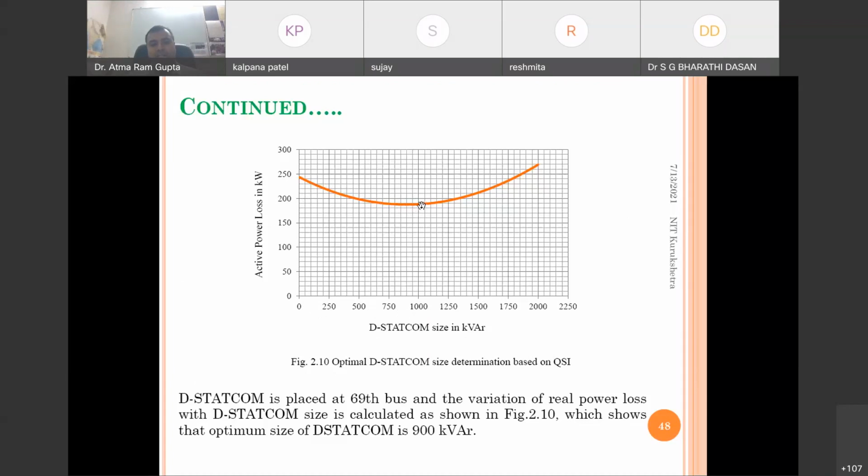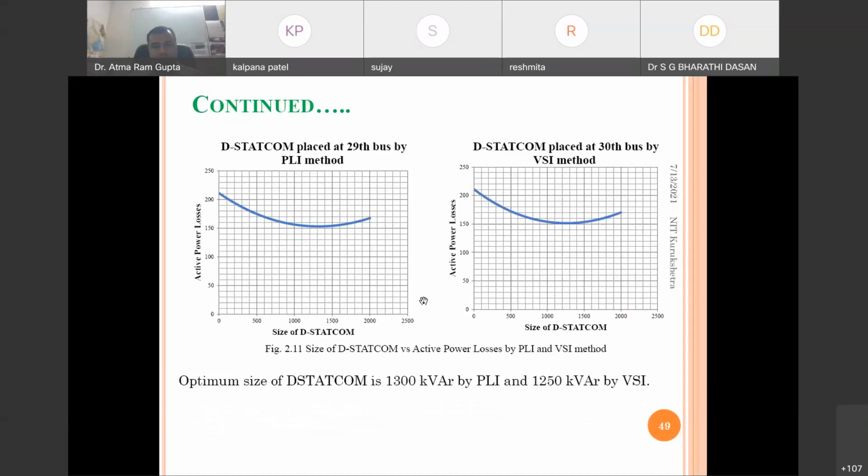But after around 900, it increases again. So the DSTATCOM is placed at the optimal bus as per the earlier sensitivity suggestion, that is the 69th bus, and the variation of real power loss with DSTATCOM is calculated. Here it shows that the most favorable DSTATCOM size is 900 kVAR. So this will be one technique.